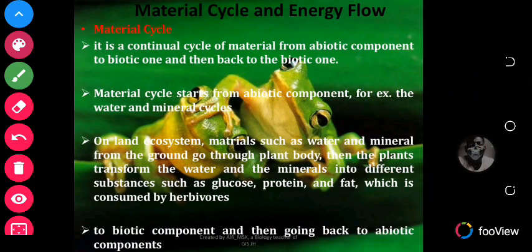So let's look at this material cycle and energy flow. Material cycle is a continuous cycle of material from abiotic component to a biotic one and then comes back to the abiotic one. Material cycle starts from abiotic components, for example, the water and mineral cycles. On land ecosystem, materials such as water and minerals from the ground go through plant's body. Then the plants transform the water and the minerals into different substances such as glucose, protein, and fat, which is consumed by herbivores.